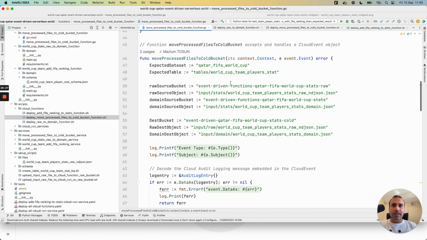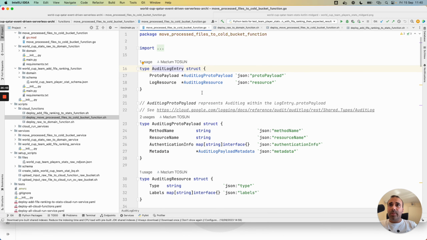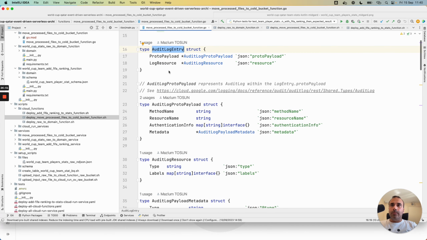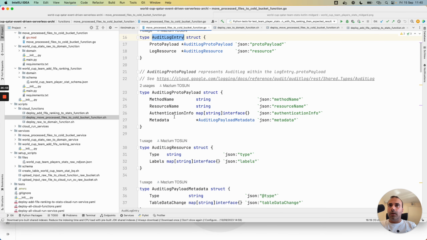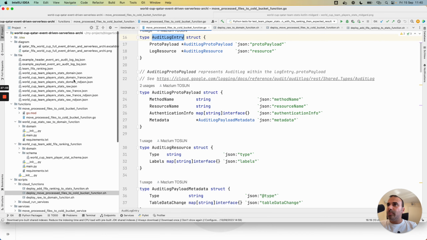For example, with Go, I can prepare and create a struct object, audit log entry, and I type my object because audit log has a standard payload. I can show you a standard payload for audit log.